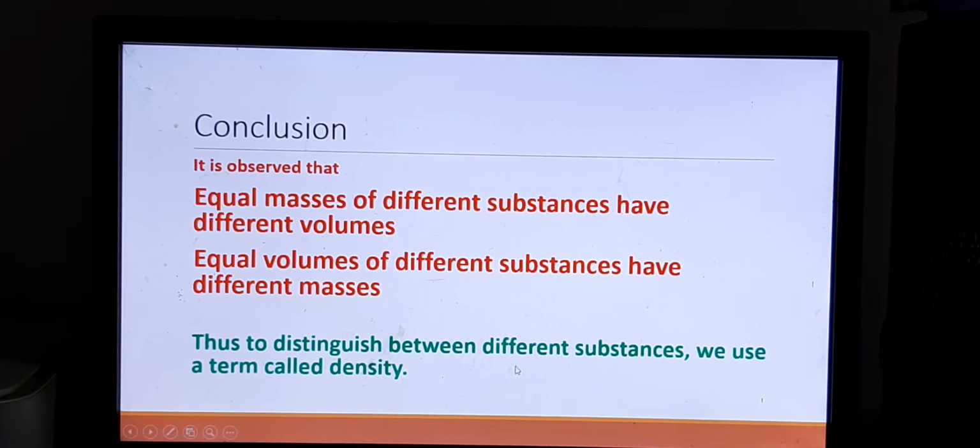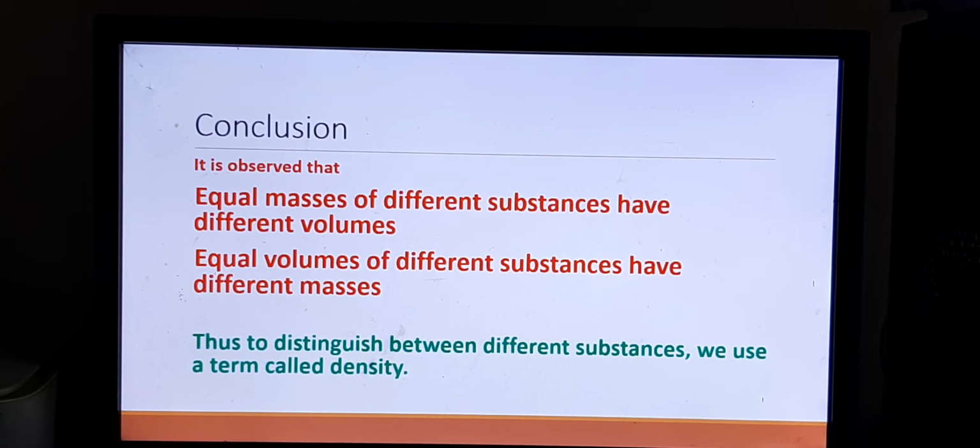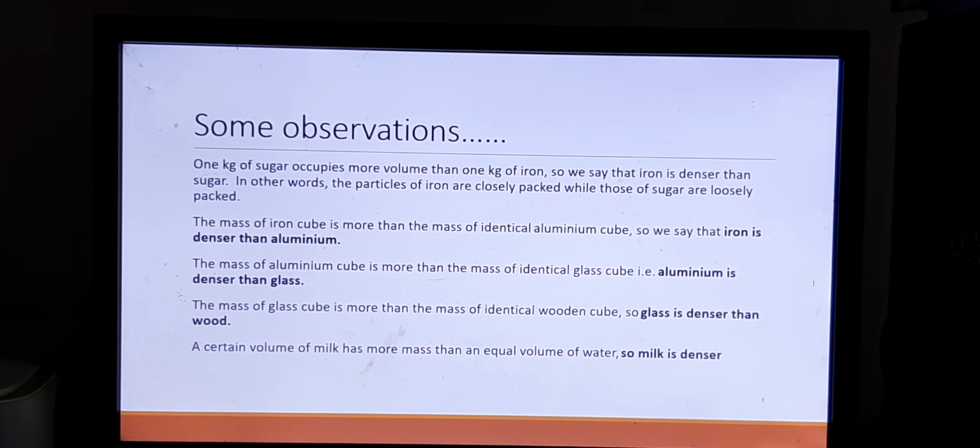Thus, to distinguish between different substances, we want to use another term which is called density. So here comes our new term, that is density. Mass of a fixed volume is known as density. Let us understand this from our observation once again. If you are buying 1 kg of sugar and 1 kg of iron, we say that iron is denser than sugar. So iron has a greater density.